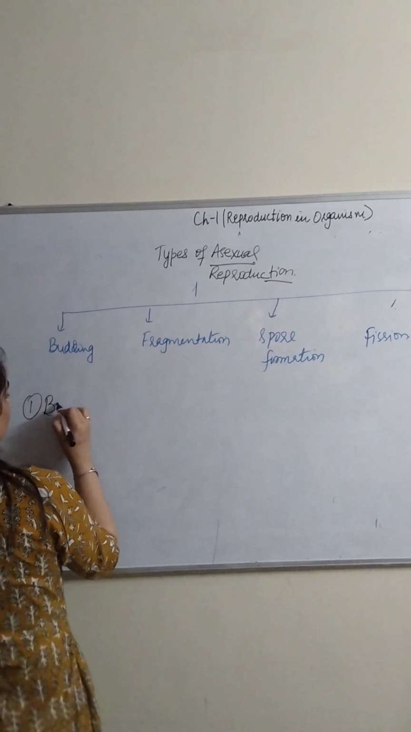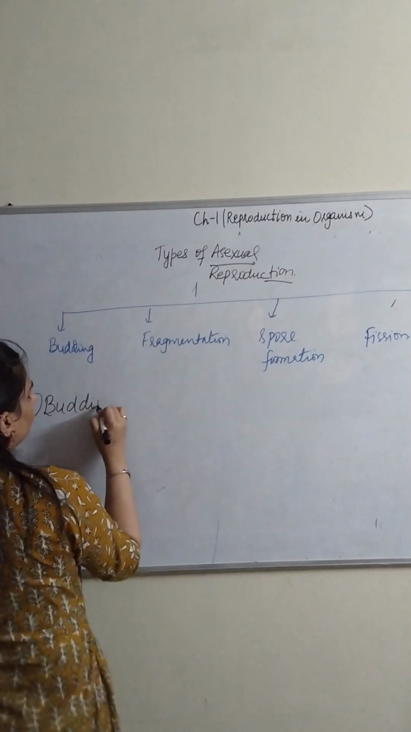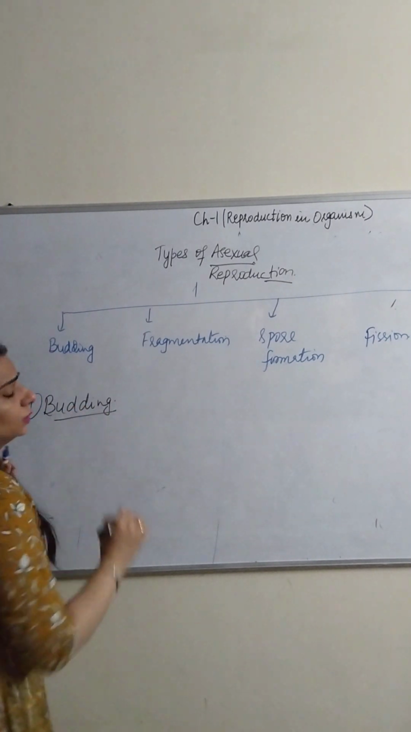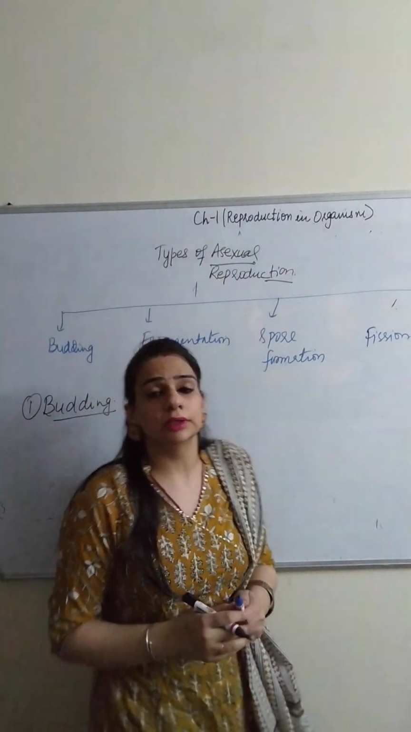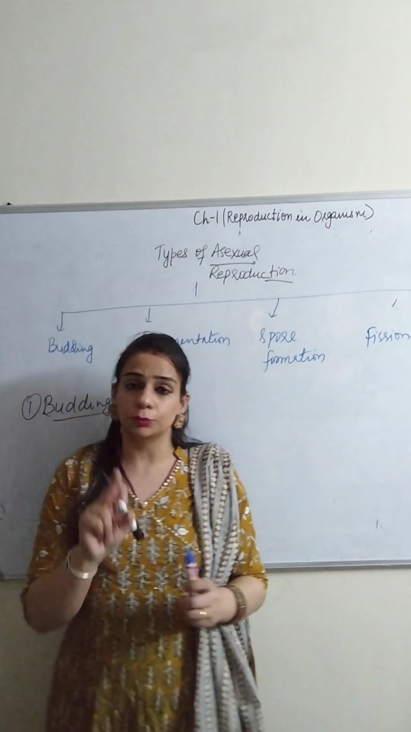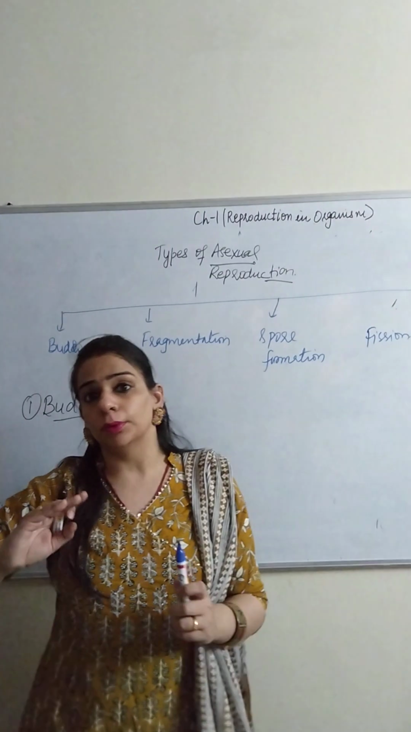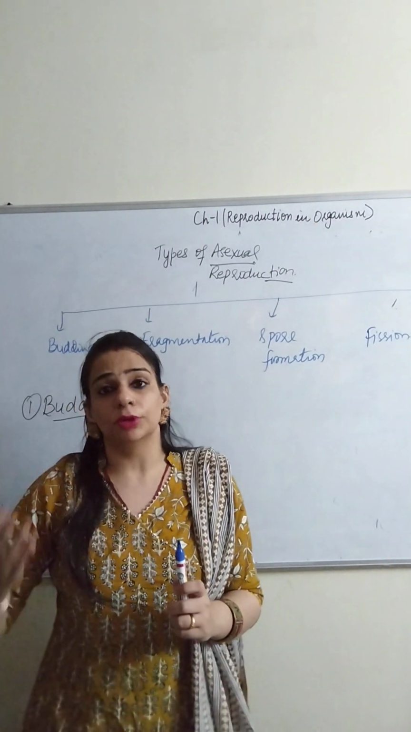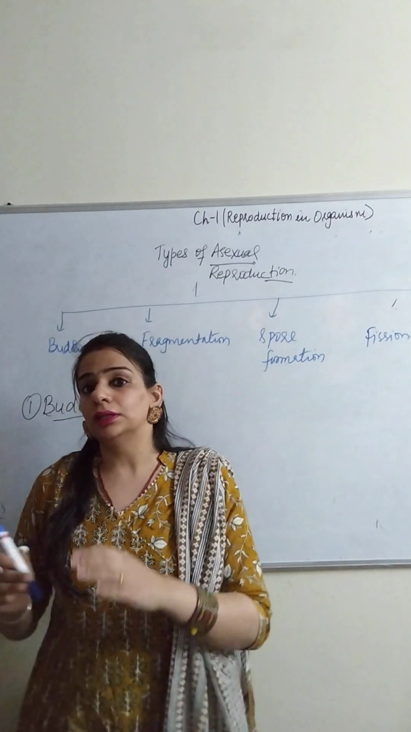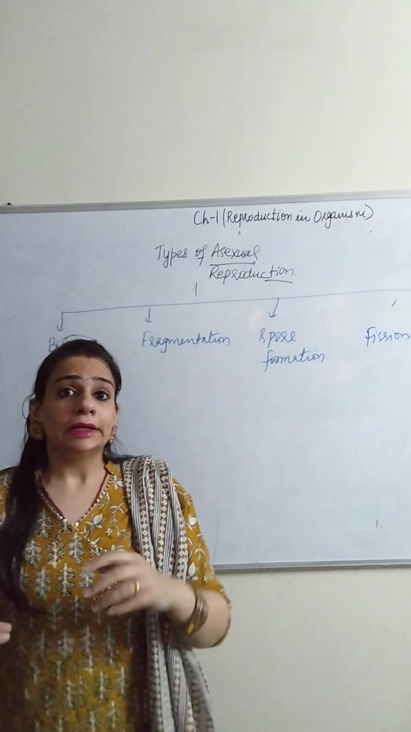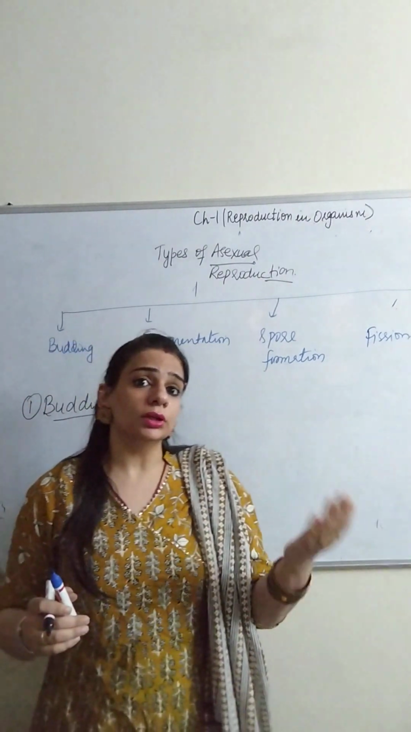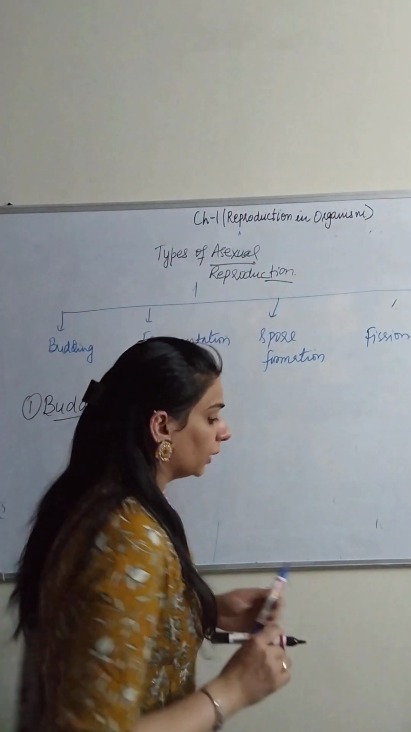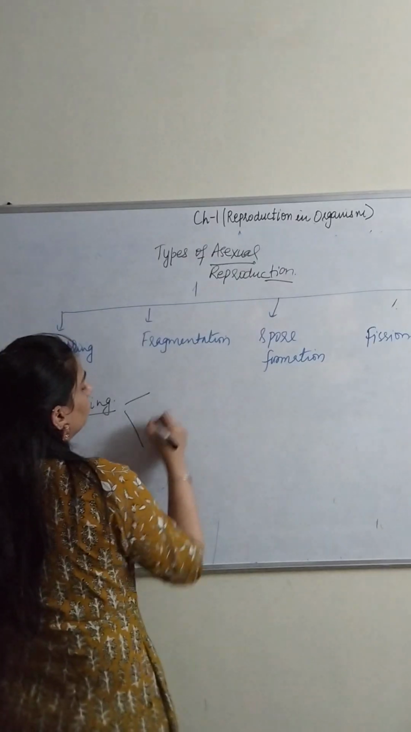So first I am going to start with budding. Budding, all of you know, even if you have done it in class 7th also, that the hydra is there, it is able to produce a bud, and when the bud gets proper maturation, then it gets detached from the parent body and converts into a new organism. So budding is further divided into 2 parts.